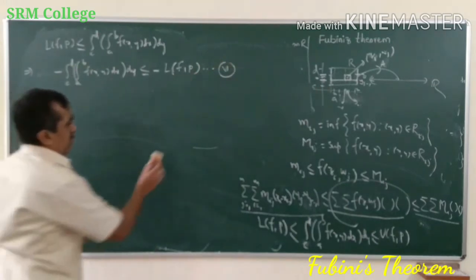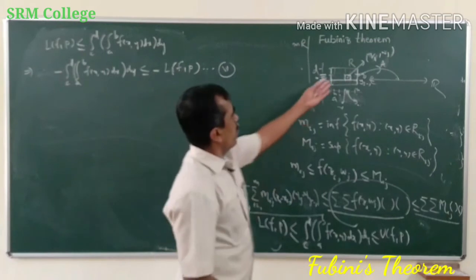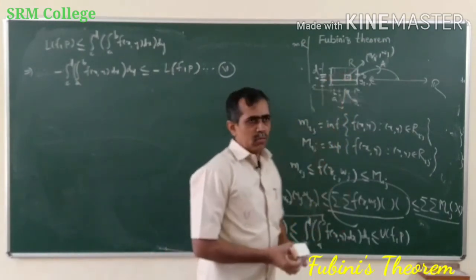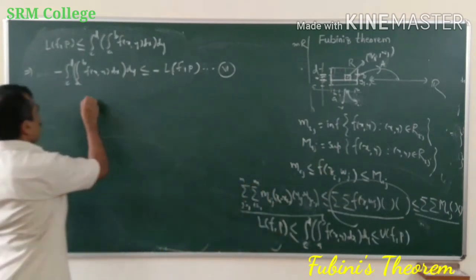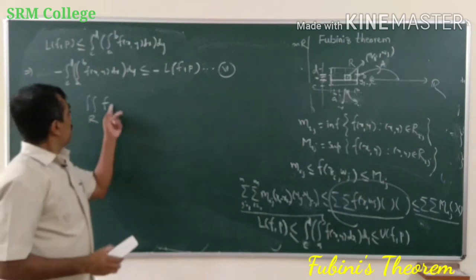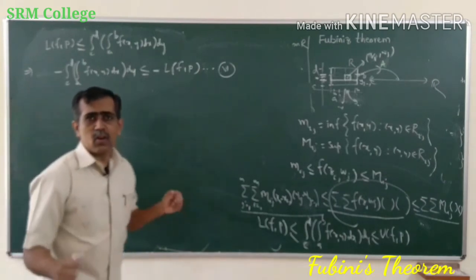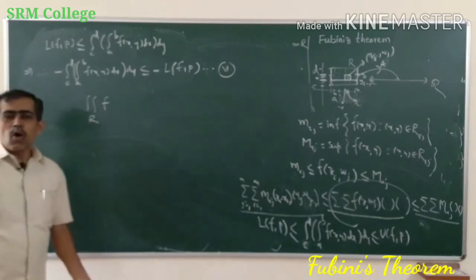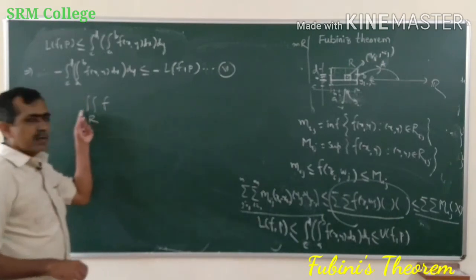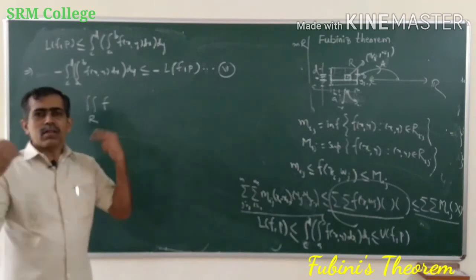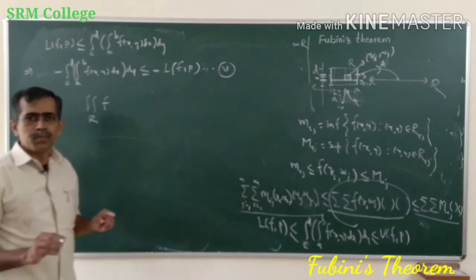Now again, f is continuous, therefore f is integrable, double integrable on R. So that means this is the double integral of f over R. And what is the double integral of f over R? How do we define the double integral of f over R? It is nothing but the smallest upper sum, or the largest lower sum.